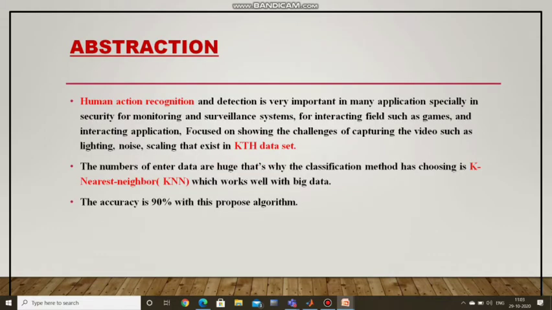Now I am going to talk about the abstract of our project. Human action recognition is very important in many applications, such as security for monitoring and surveillance systems. We use the KTH dataset in our project. The number of entered data is large, that's why we are using the KNN algorithm. It works well with big data. The accuracy is 90% with this proposed algorithm.